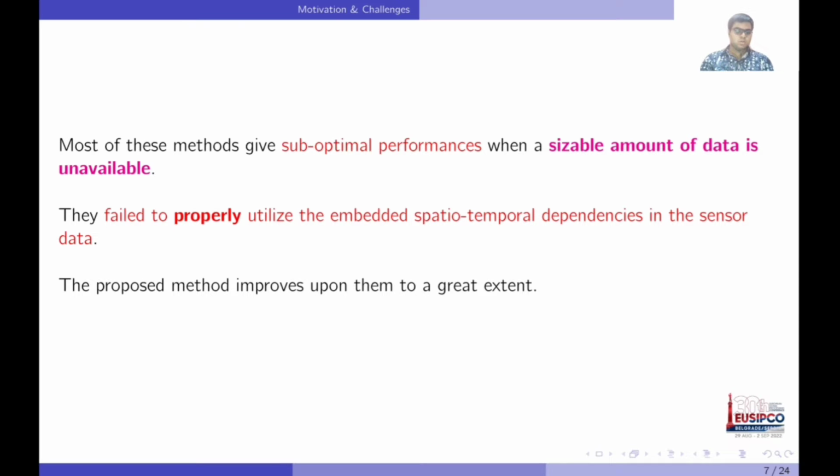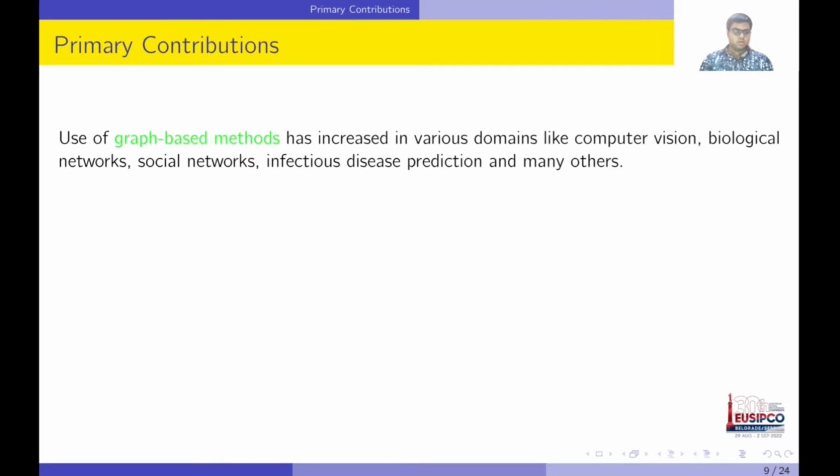Before moving on to our work, let us discuss the primary contributions of our paper. In recent years, we have seen a widespread application of graph-based methods in various domains like computer vision, biological and social networks, infectious disease prediction, and many others. The primary reason behind their widespread application is the ability of graphs to capture meaningful information from data lying on irregular and complex structures. Graph signal processing is one such graph-based technique.